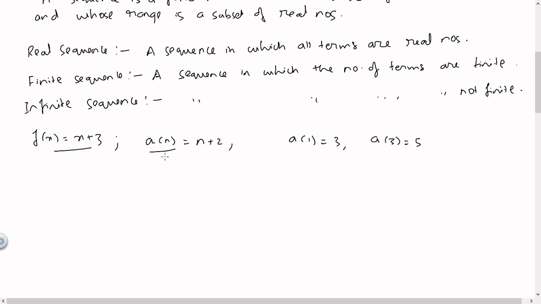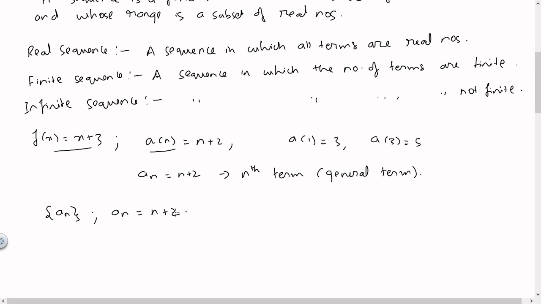This notation is not used generally. Instead, we use A subscript n is equal to n plus 2. This gives the value of the element in the nth position. So we call this the nth term, also called the general term. So this is how we will define many sequences. We will define it as a sequence an such that the term an is equal to n plus 2.